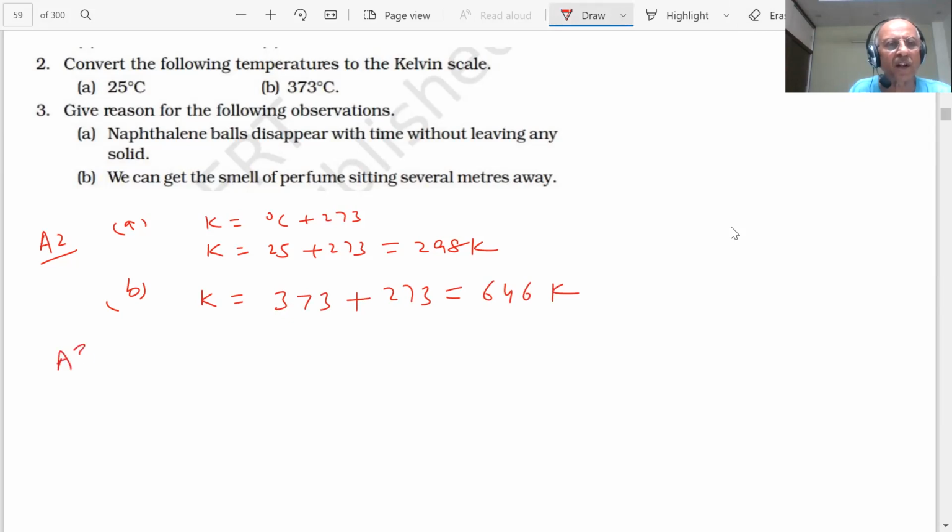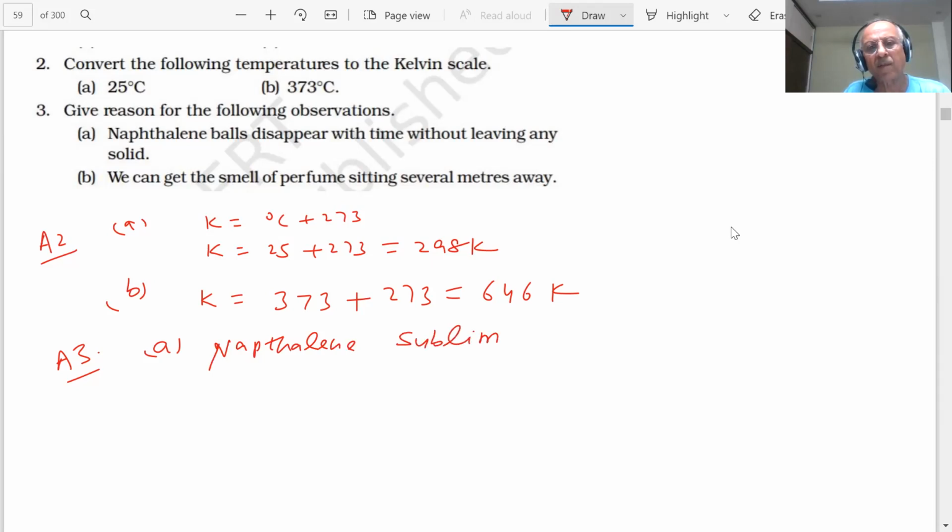Next question. Give reasons for the following observation. A. What is the answer of A, students? Naphthalene balls disappear with time without leaving any solid. What is our answer for this case, students? Sir, naphthalene balls undergo sublimation. Naphthalene sublimes.